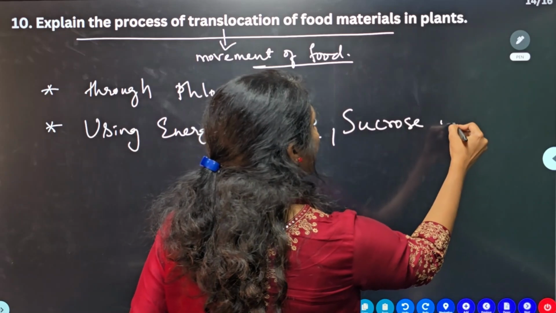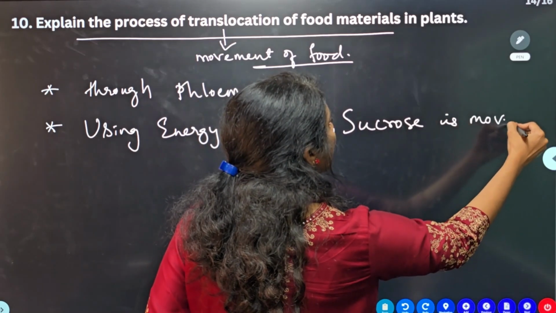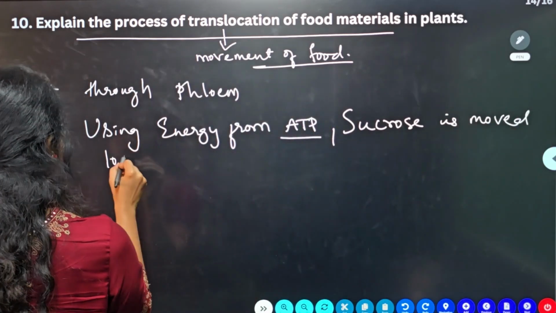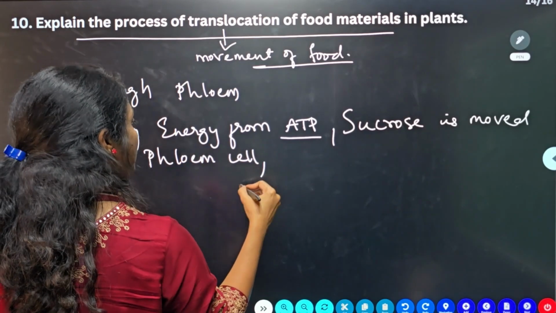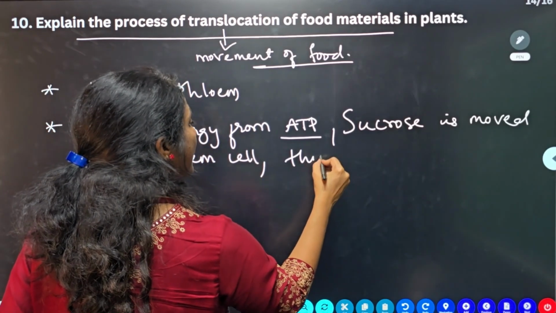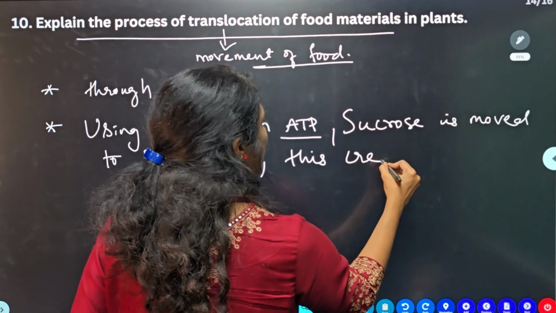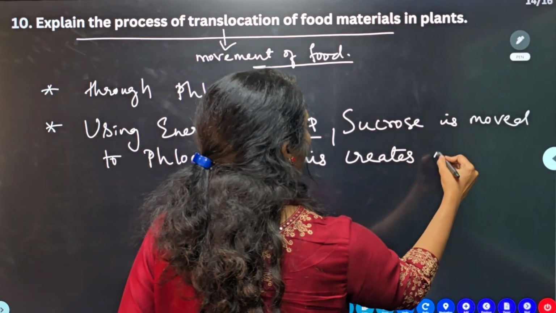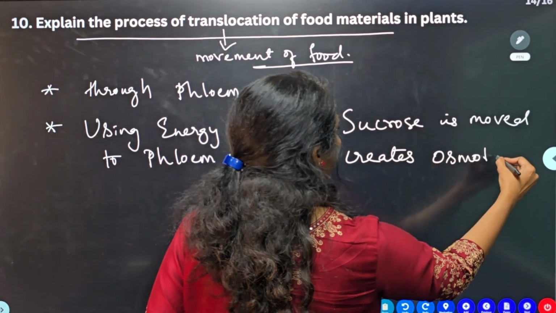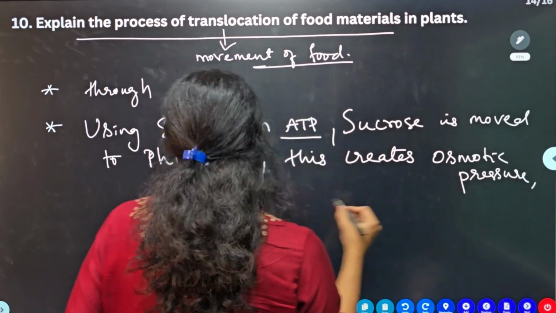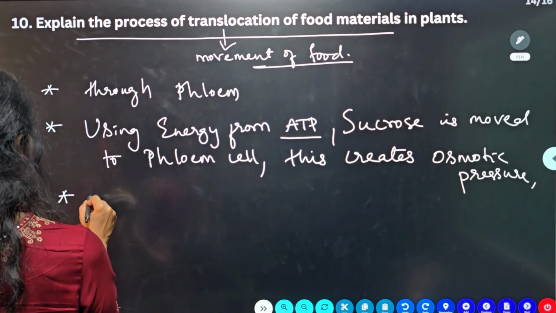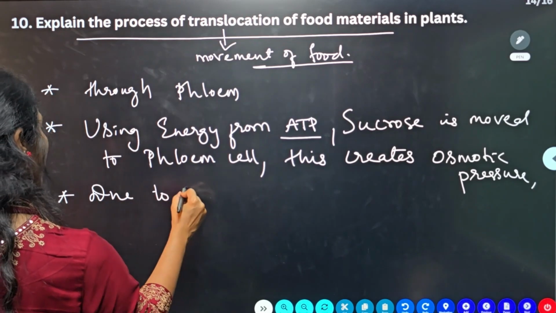Sucrose is moved to the phloem cell, right? The phloem cell. This creates osmotic pressure. Osmotic pressure, guys. So due to this osmotic pressure,